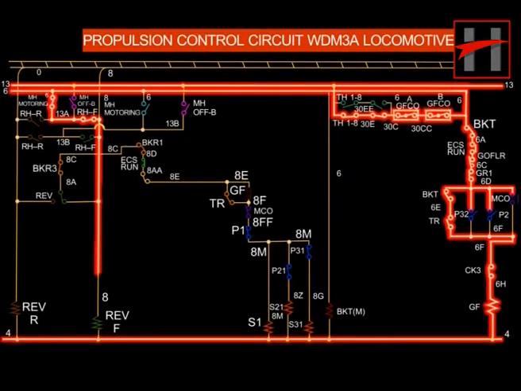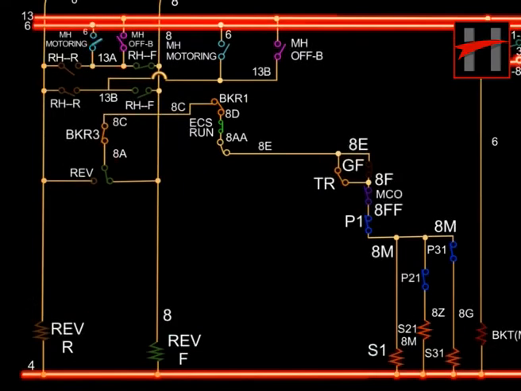When the reverser is in forward position, the source of current is cable number 8. The current flows towards the left or the right control stand selector handle motoring interlock 613A and energizes the forward coil of the reverser via the forward direction interlocks 13A8 of the reverser.